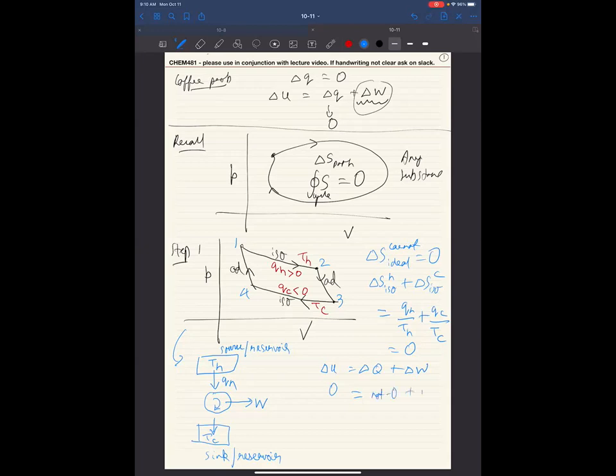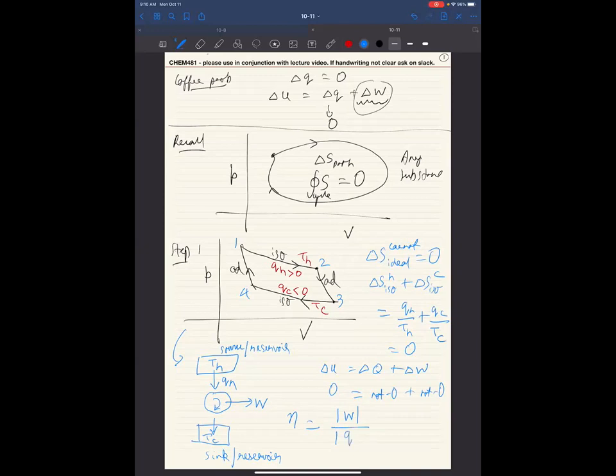So therefore, delta W also must be not 0. So we are able to get some work out of it, right? So we can define an efficiency for this process, which we introduced last time. The efficiency is defined as the work that you get out of this process divided by the heat that you had to suck in order to do this process.